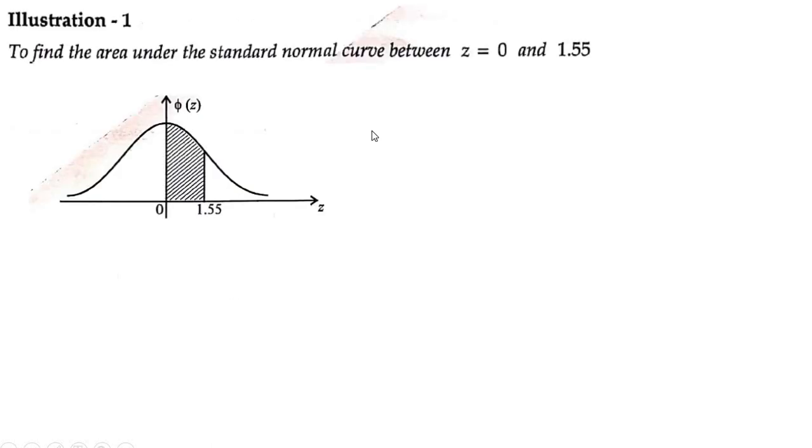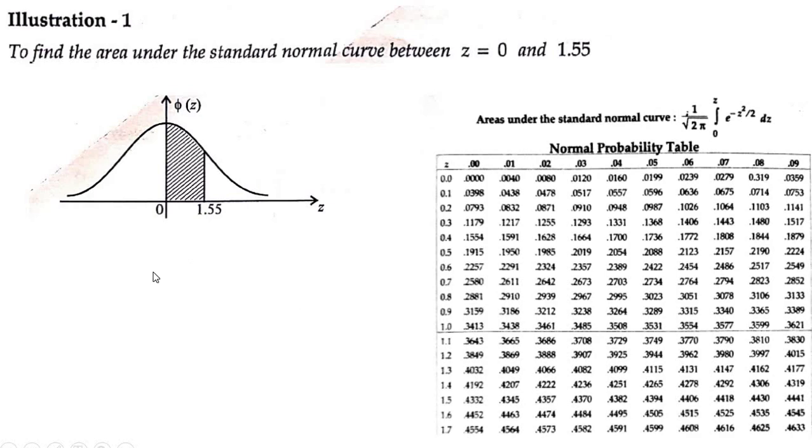In a similar way, this is also equal to phi of 1.55. Now we need to find the value of phi of 1.55 using the normal probability table. Sometimes they give you the value in a question, but according to your syllabus this year, they will provide you a table. So looking at the normal probability table, you have to find the value and write its answer.